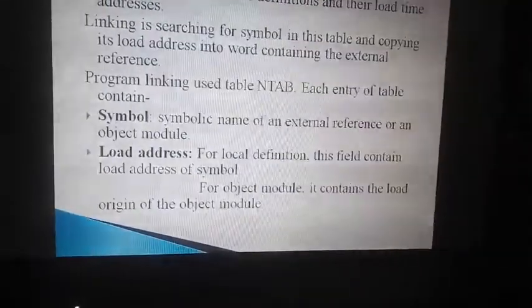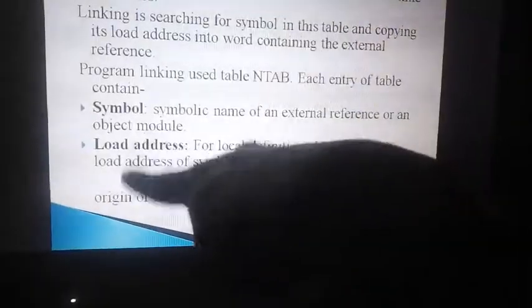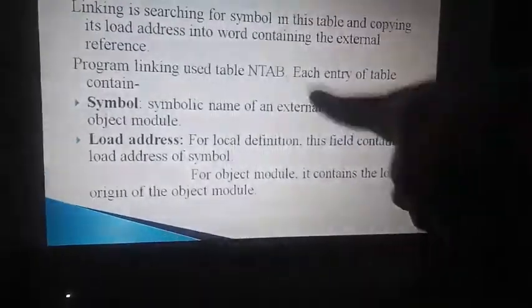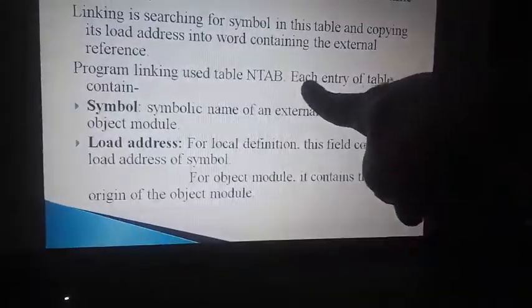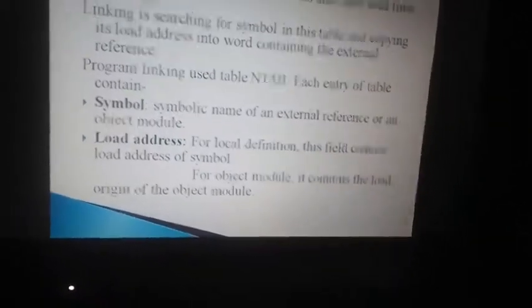Main function and fact function. Linking is performed by having this table, because this table has the symbol name and the load address. So whatever symbol name fact you have, what is the address? Okay, fine. From the main, it will jump to that address. Now the main function and the fact function got linked. So this is what happened. Right? So it is also explained using the algorithm. This is a 10 marks algorithm. Yeah. So how is the algorithm?